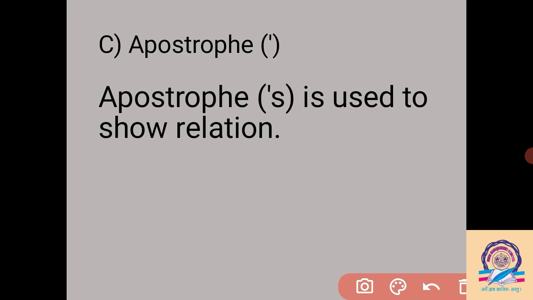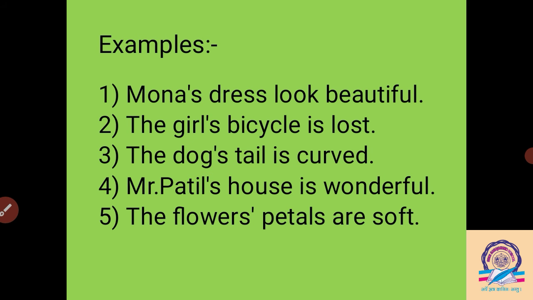Next, the apostrophe. Apostrophe s is used to show relation, to show ownership. The thing is mine, the thing belongs to some person. To show the relationship, to show the ownership of that particular object, we use apostrophe s. So the apostrophe is used to show the relationship or the ownership of any particular thing or person.